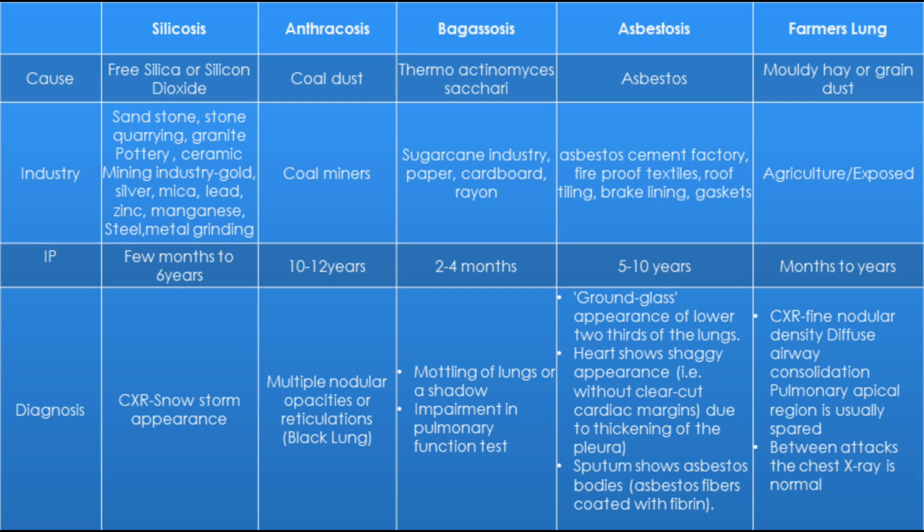The next disease is farmer's lung, which is due to inhalation of moldy hay or grain dust seen in agricultural workers. The incubation period is months to years. The chest X-ray shows fine nodular density, diffuse airway consolidation. The pulmonary apical region is usually spared, and in between the attacks, the chest X-ray is normal.